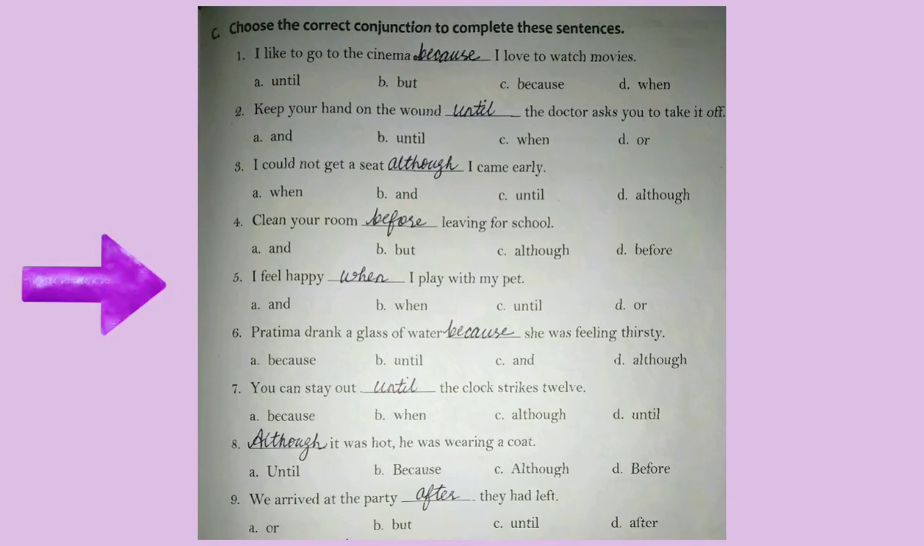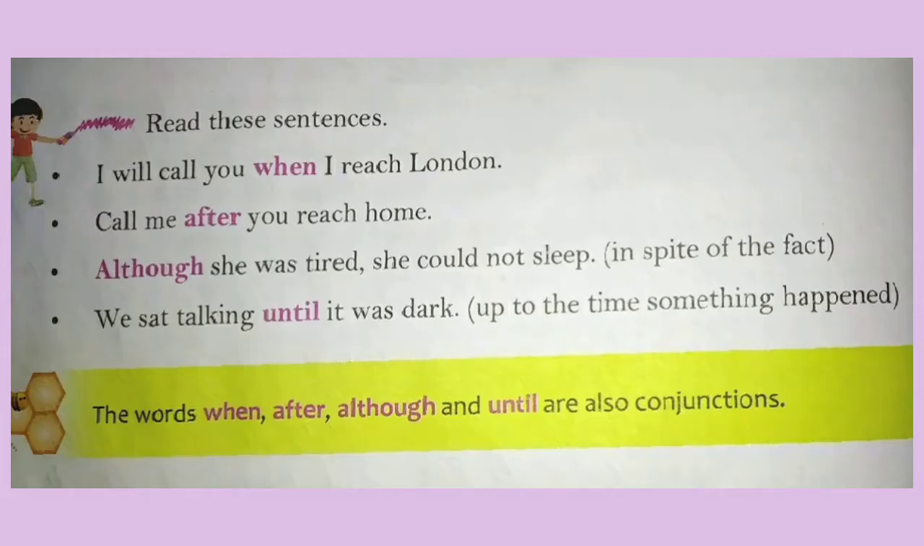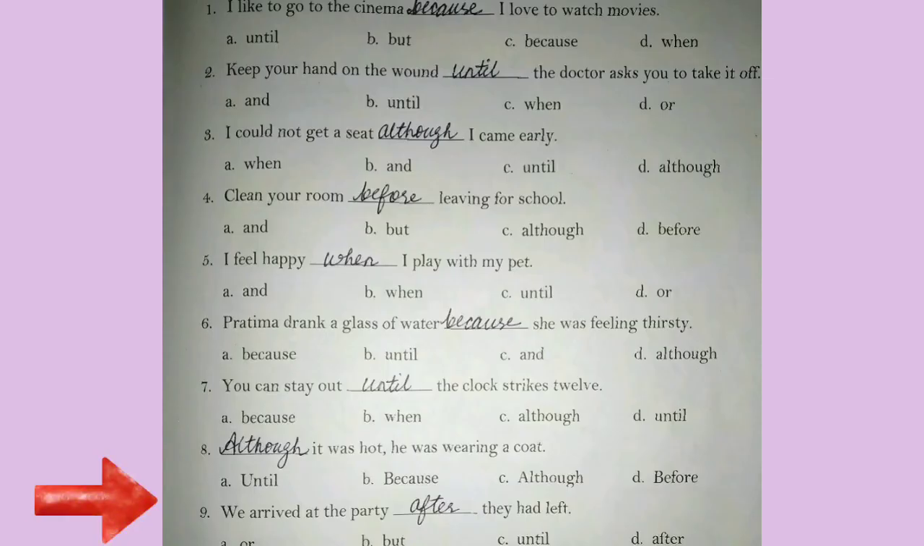Next one, call me after you reach home. After can be used as a preposition, an adverb, and a conjunction. After means later than. So call me after you reach home. Another sentence in the exercise is question number 9. We arrived at the party after they had left.